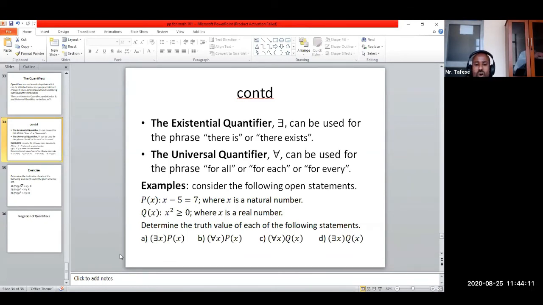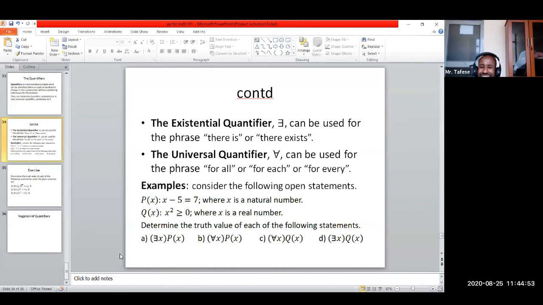Usually, the objective of this, specifically the last subtitle, is to determine the truth value of the quantified open proposition, okay? The quantified open proposition. Unless you come across to determine the truth value of the quantified open proposition, you are not on the right track, okay? The final goal is to determine the truth value of the quantified open proposition. It must be true or false.